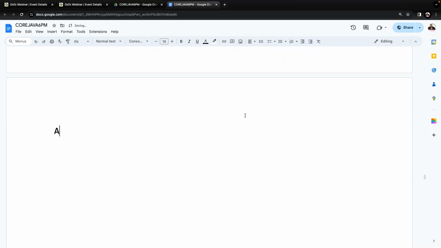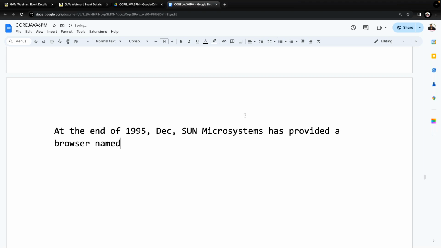Observe carefully. At the end of December 1995, Sun Microsystems provided a browser named HotJava. The name of that browser is HotJava. There is a misunderstanding outside. By seeing the name HotJava, people are thinking about it. In December 1995, that browser was provided.